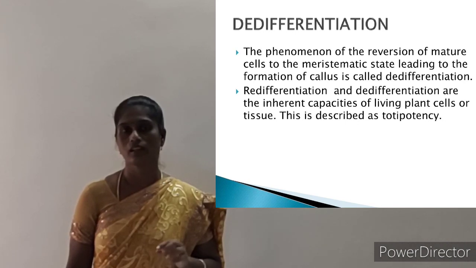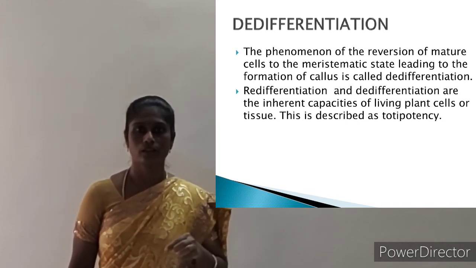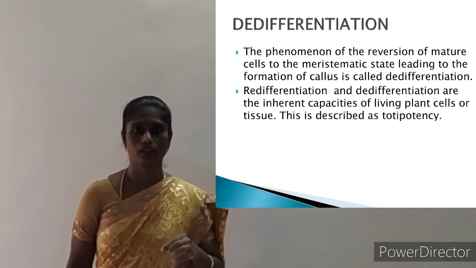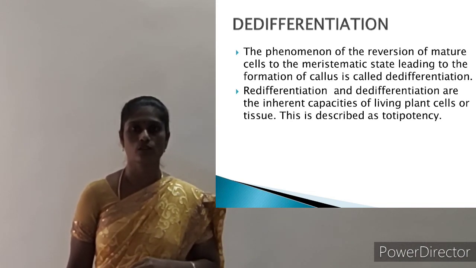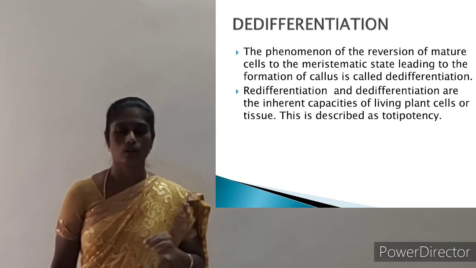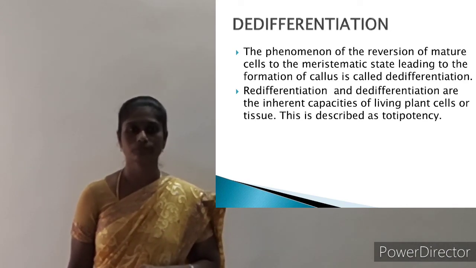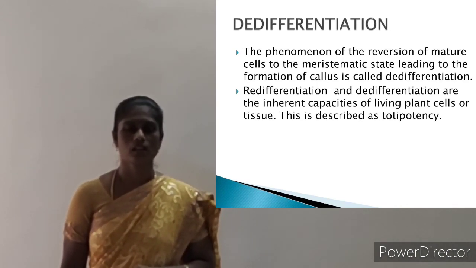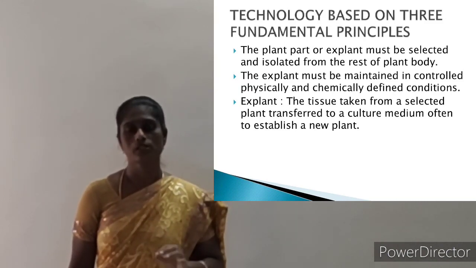Inherent capacity. Inherent means what? A capacity that exists within the plant. Inherent, like something present from birth, that is within the plant. Inherent capacities of a living plant cell or a tissue. This is described as what? Totipotency.